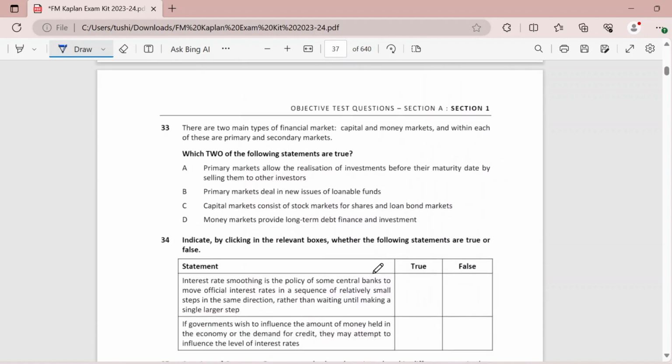Moving on. There are two main types of financial markets: capital markets and money markets. And within each, we have primary and secondary markets. So we have to tell two statements which are true. Primary markets allow the realization of investments before maturity date by selling them to the investors. No. Primary markets deal in new issues of loanable funds. Definitely yes. Capital markets consist of stock markets for shares and loans. This is also true. Money market provide long term. No, money market will always be for short term. That is why B and C are your answer.